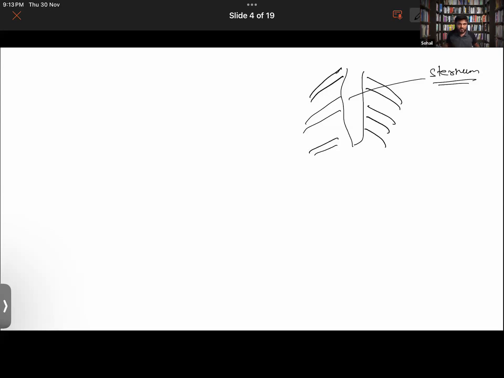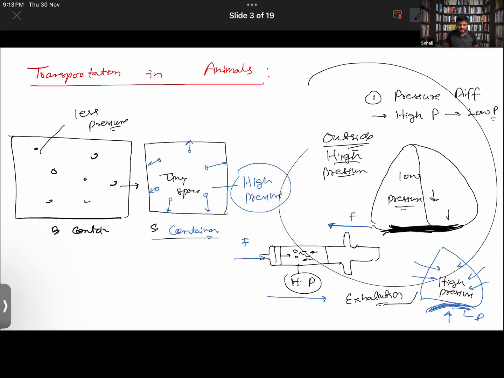Along with the contraction of the rib cage, the lungs also contract. Lungs can inflate and contract, everyone knows, right? That is the concept you need to know: due to the pressure difference, there will always be a flow of particles from the high pressure region to the low pressure region, whether in the context of breathing or in the context of exchange of particles from the cell to the outside medium.